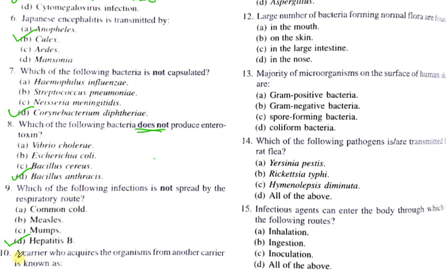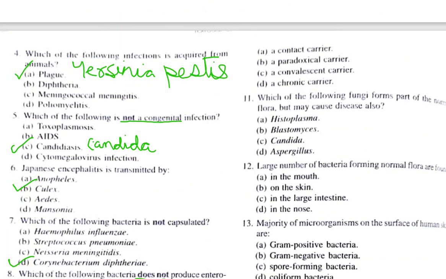Question number 10 says, a carrier who acquires the organism from another carrier is known as. The options are A, a contact carrier, B, a paradoxical carrier, C, a convalescent carrier, D, a chronic carrier. Here the correct answer is option B, a paradoxical carrier.